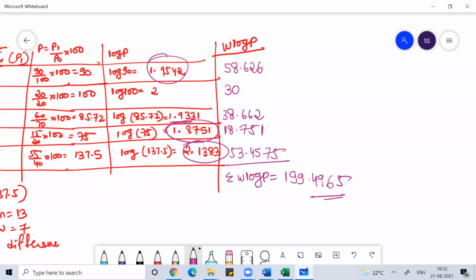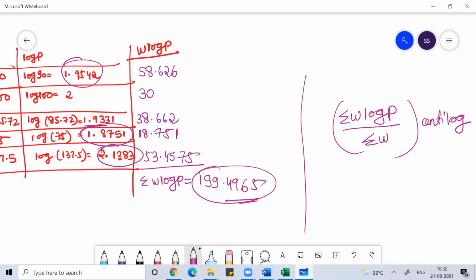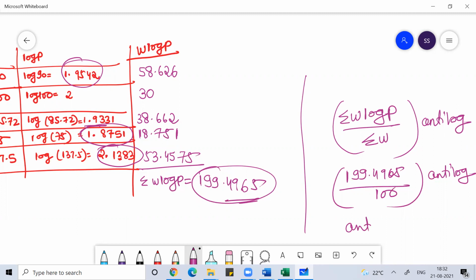For this geometric mean, the first thing you need to do is find the sum of W log P, divide by the sum of W, and then take the anti-log of this. So the sum of W log P is 199.4965, divided by the sum of W. Ultimately, to find the index number, I need the anti-log of 1.9949.